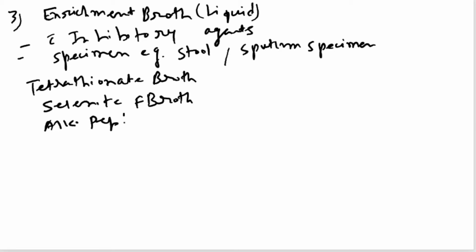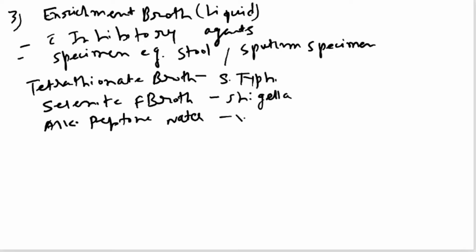Tetrathionate broth is for Salmonella typhi. Similarly, selenite F broth is for Shigella, and alkaline peptone water is for Vibrio cholerae, right?